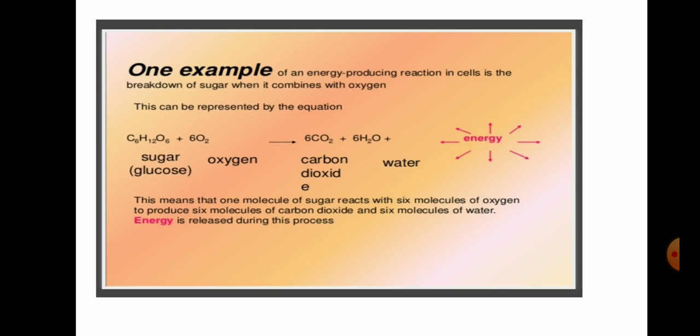Then we have certain examples to show. There are two types of respiration in organisms, aerobic and anaerobic respiration. Aerobic means that it takes place in the presence of oxygen. Anaerobic means that it takes place in the absence of oxygen. So here we have the equation for aerobic respiration, which occurs in the presence of oxygen and usually in all the cells.